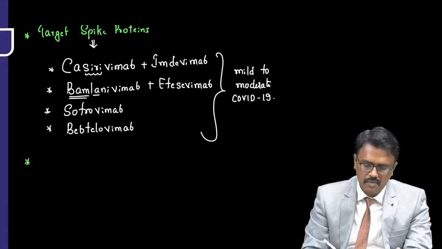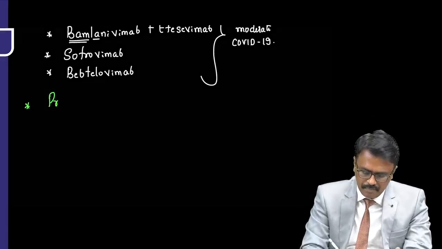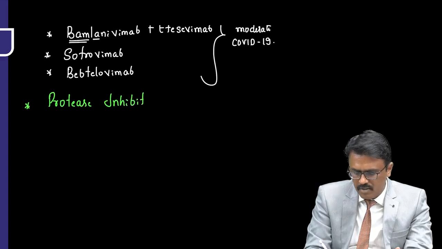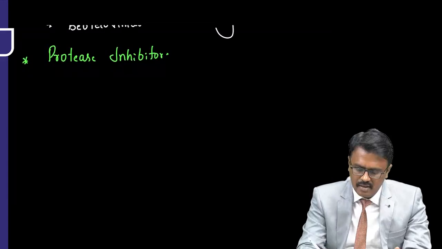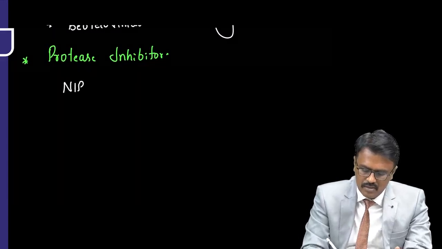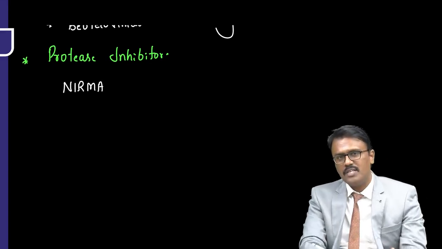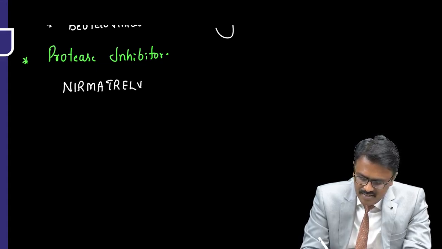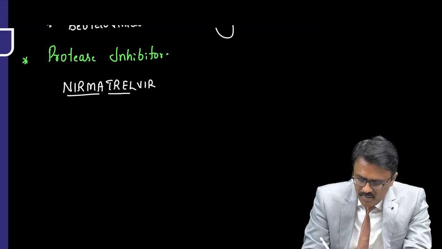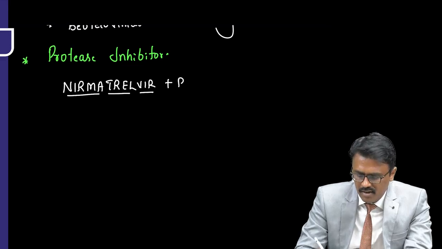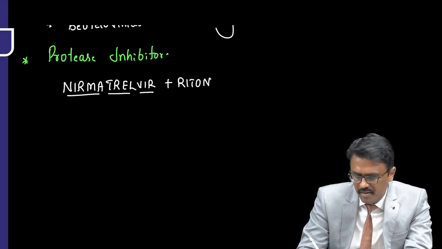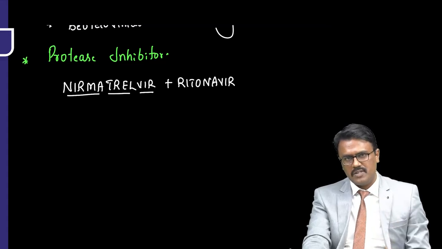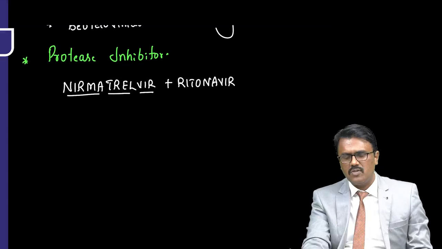The next drug inhibits the protease, so it is called a protease inhibitor. What is the name of this protease inhibitor? The drug name has Nirma. So when you have virus, you can wash the virus with washing powder Nirma. It is called Nirmatrelvir. It is used along with ritonavir. The drug targets protease. Again, it is approved for mild to moderate cases only.